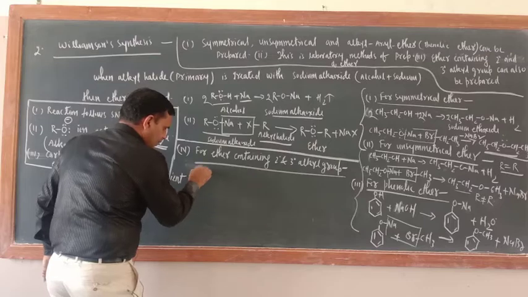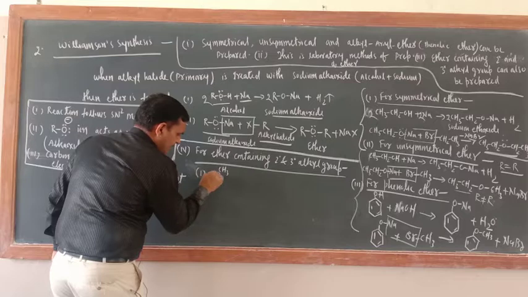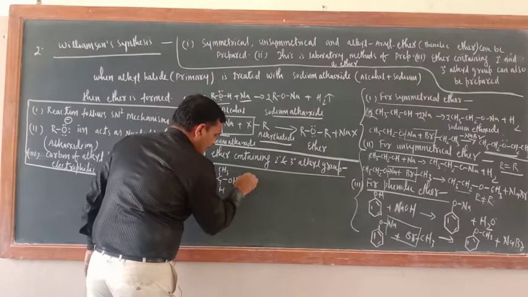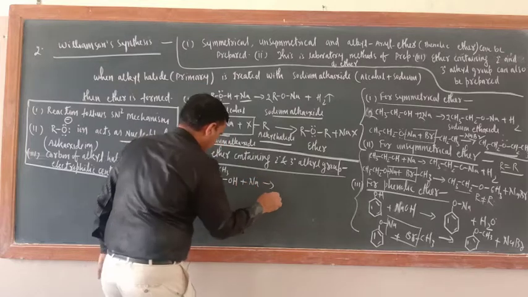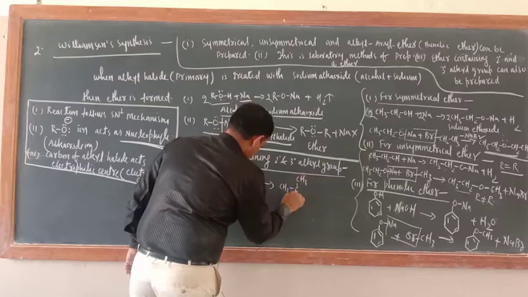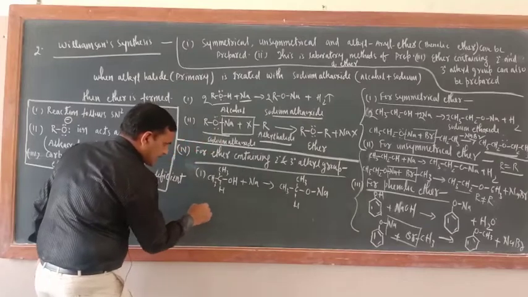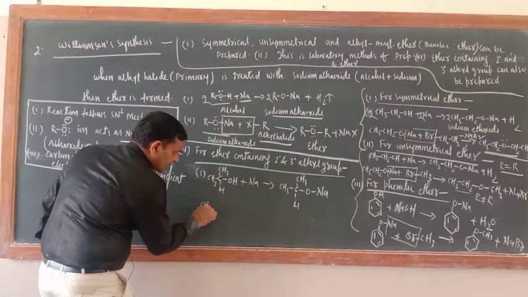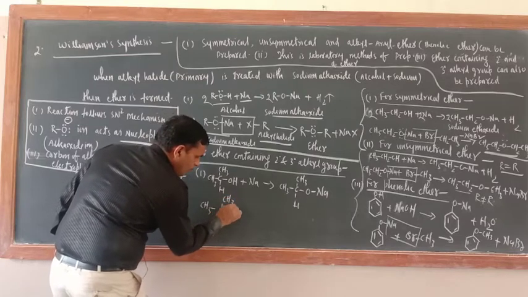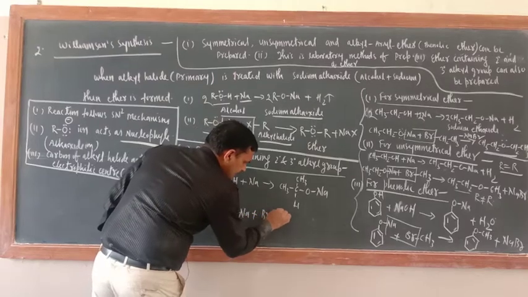So first you take CH3CHOHCH3. This is an alcohol. Its reaction with sodium metal, so what will you get? CH3CH(CH3)ONa. Now second step, this CH3CH(CH3)ONa will react with BrCH3.